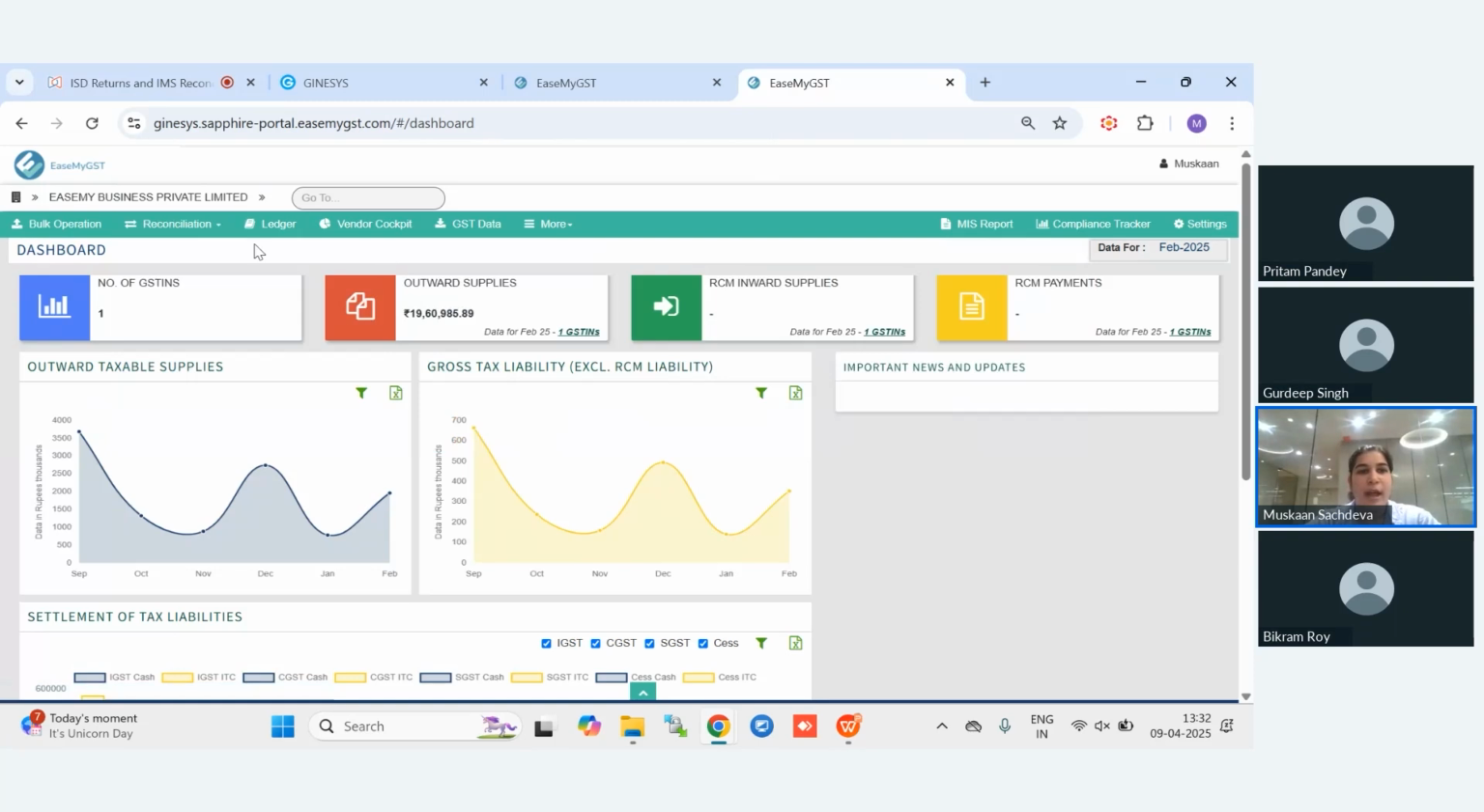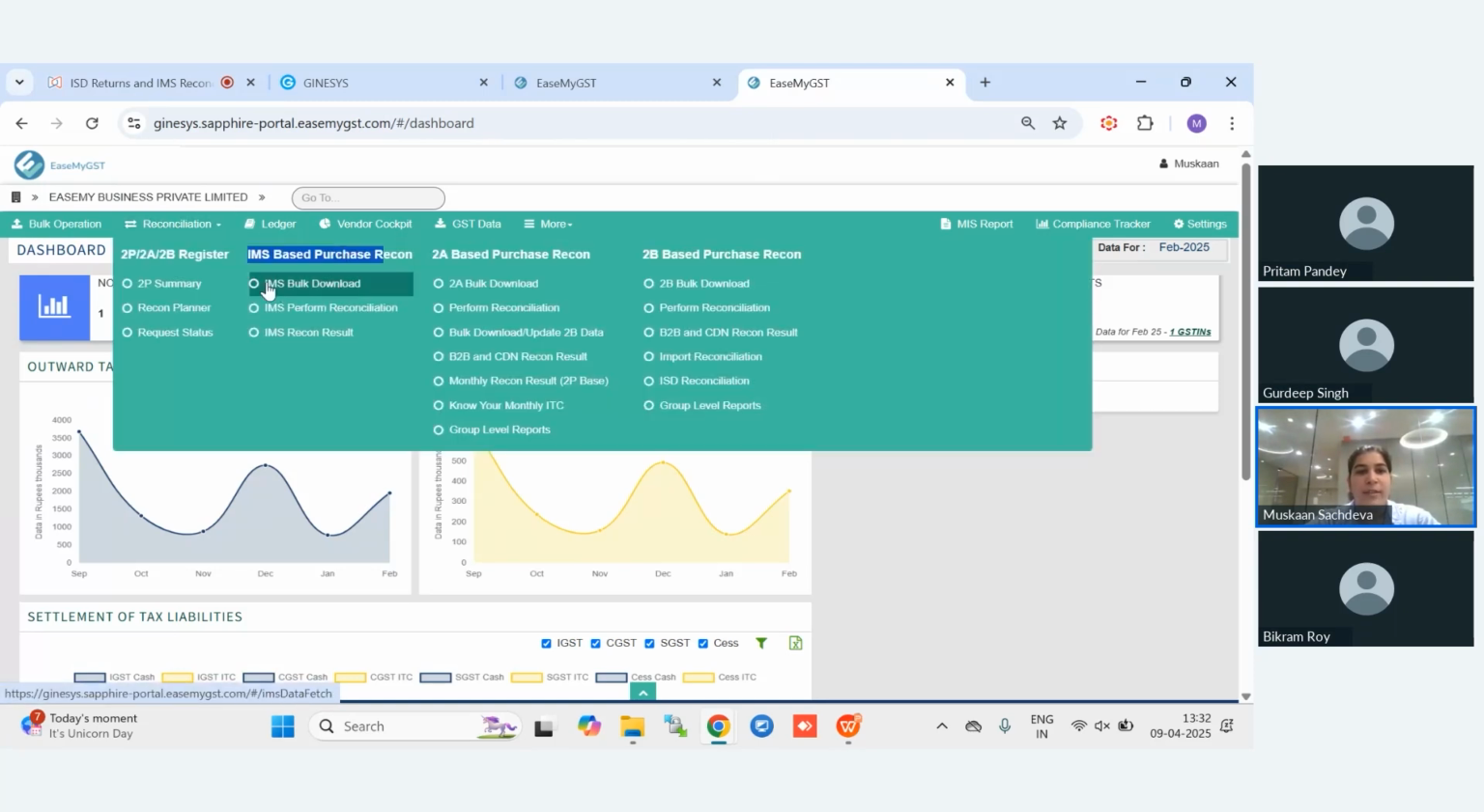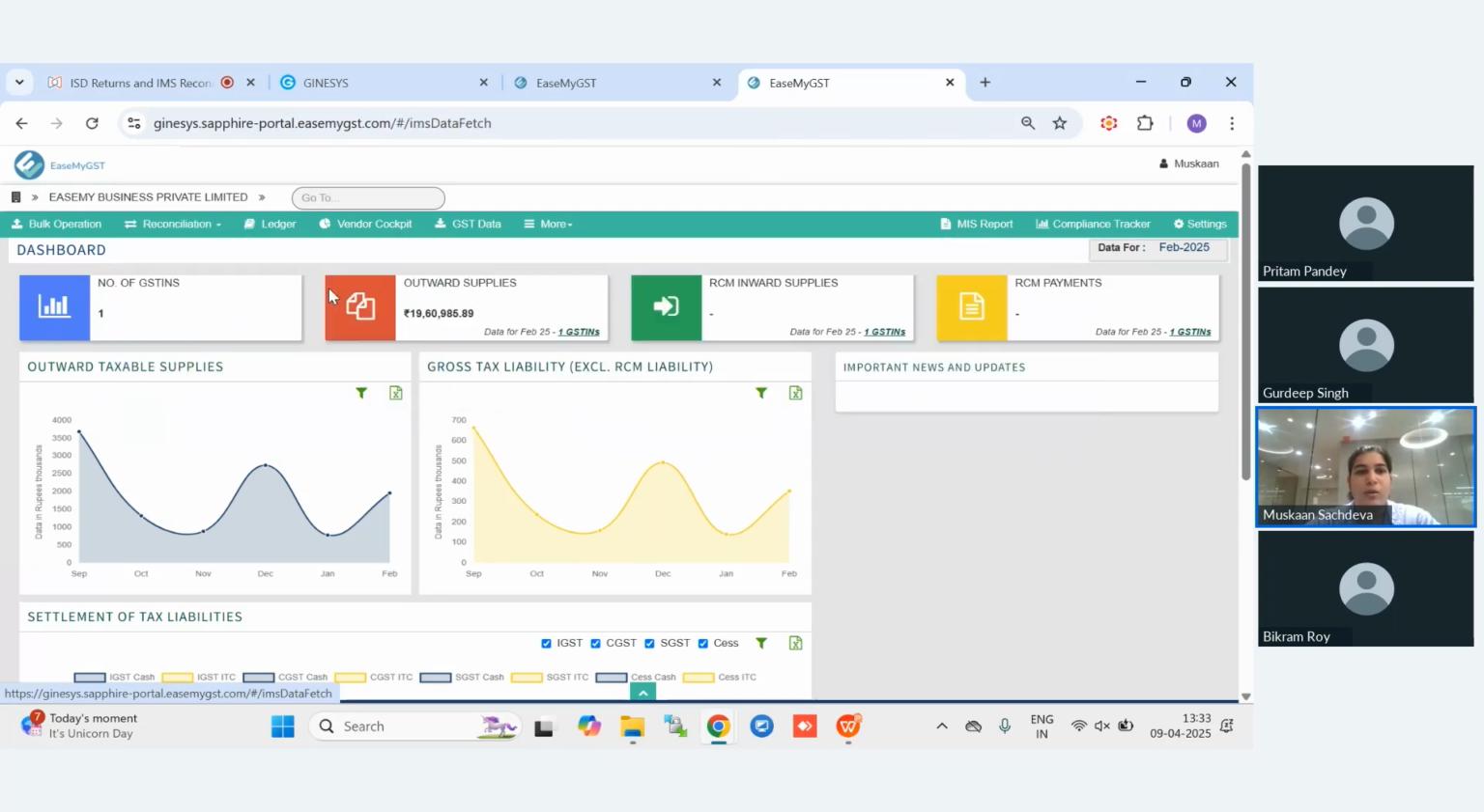For IMS reconciliation, we will firstly click on IMS bulk download. Earlier, based on your accounts, we used to do either a 2A or 2B RECO. So we also have 2A and 2B RECO on our software. But in today's practice, we suggest you get your IMS RECO only. So for the IMS based RECO, you will click on IMS bulk download.